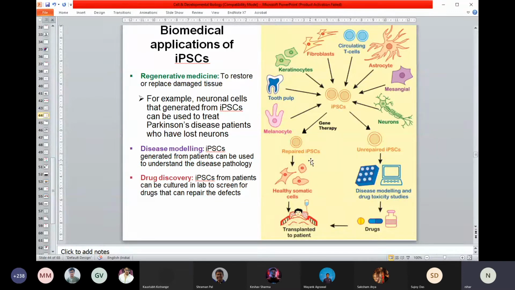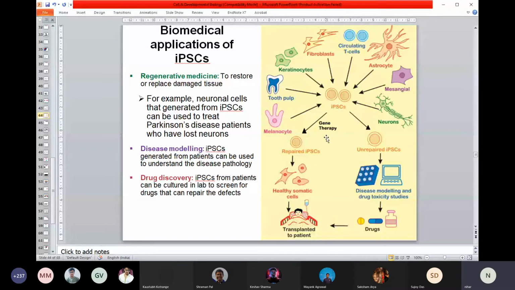And then, if you think in case of a blood disease, you have a blood disease because of some mutation, you correct that error, the mutations in this stem cell, and then you have normal cell types that you can put back into your body. This is a wonderful way to correct any kind of genetic disorder you can think of, I mean theoretically. But at this moment, we still have a lot of hurdles. There are a lot of promising areas now, and hopefully over time things will be okay.